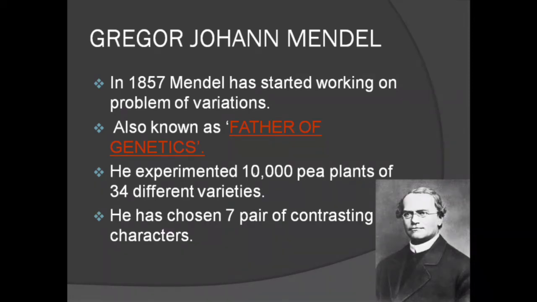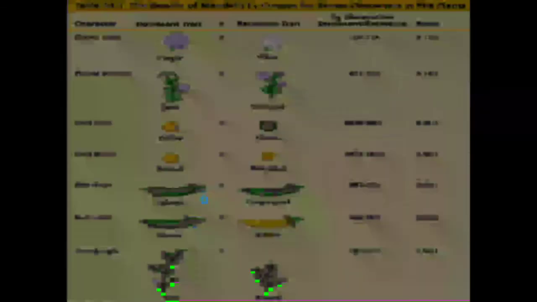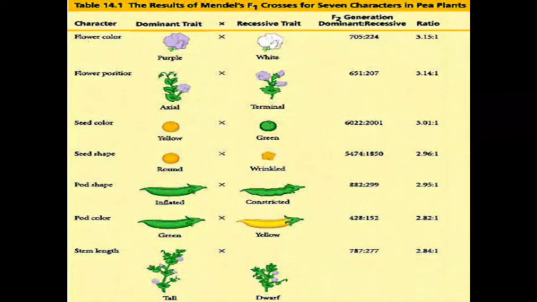He experimented on nearly 10,000 pea plants of 34 different varieties. After keen observation, he chose 7 pairs of contrasting characters. And he proved how characters are passed from one generation to another generation. So he is also known as the father of genetics. Now let's see what the 7 contrasting characters were. Here are the 7 contrasting characters which Mendel discovered.